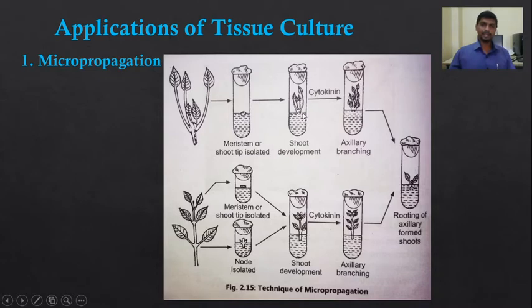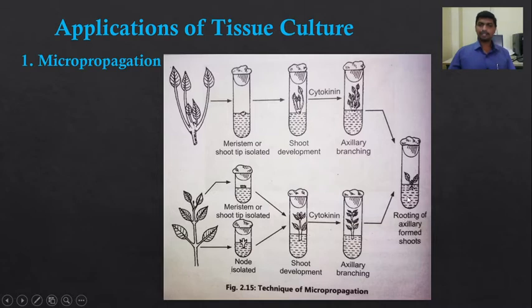Here we can see the multiple shoots. These shoots are supported with the plant growth regulator cytokinin, so it gives more axillary branching. Now such multiple shoots are excised from the medium and subcultured on another medium that supports the formation of roots.